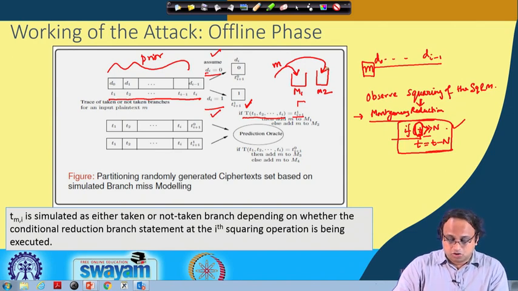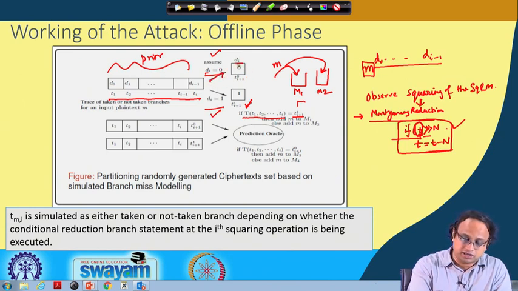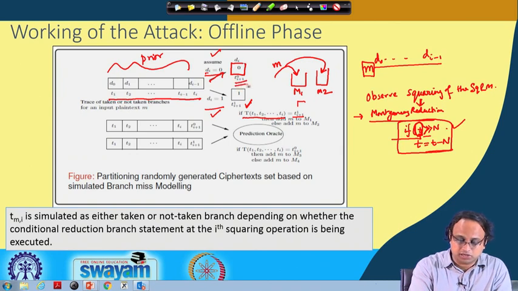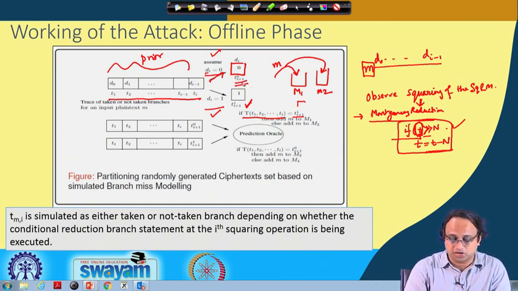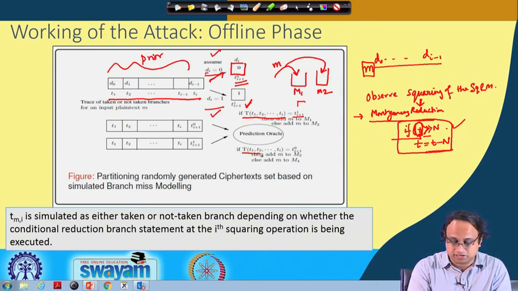Okay. On the other hand, if this is equal to Ti plus 1 0, that is essentially the other possibility. That means if Di equals 0, then whether this branch was taken or not taken is captured by Ti plus 1 0. So, if my model T correctly matches with Ti plus 1 0,